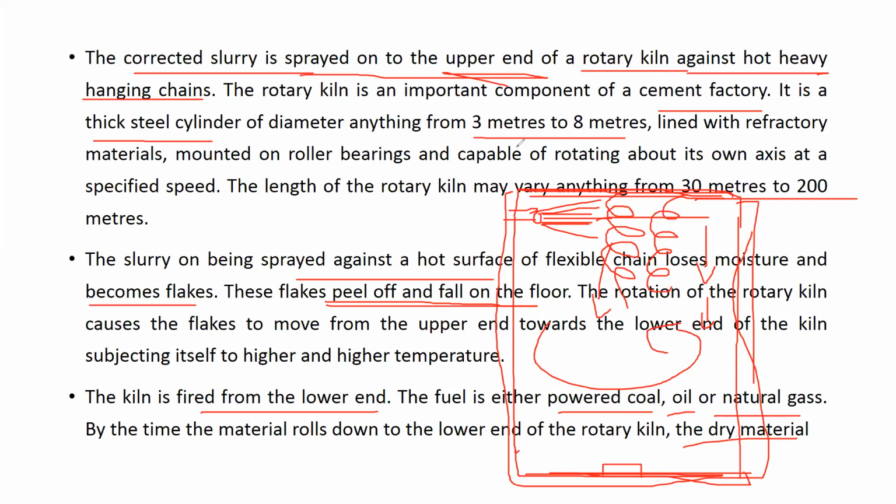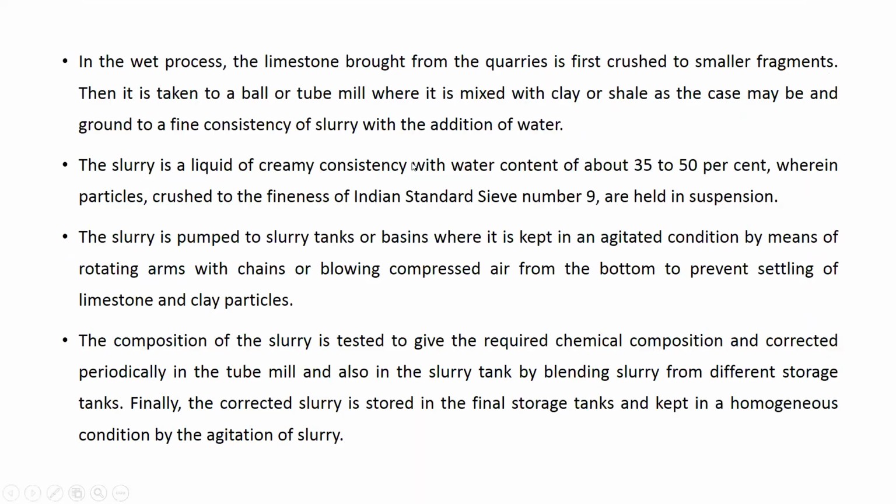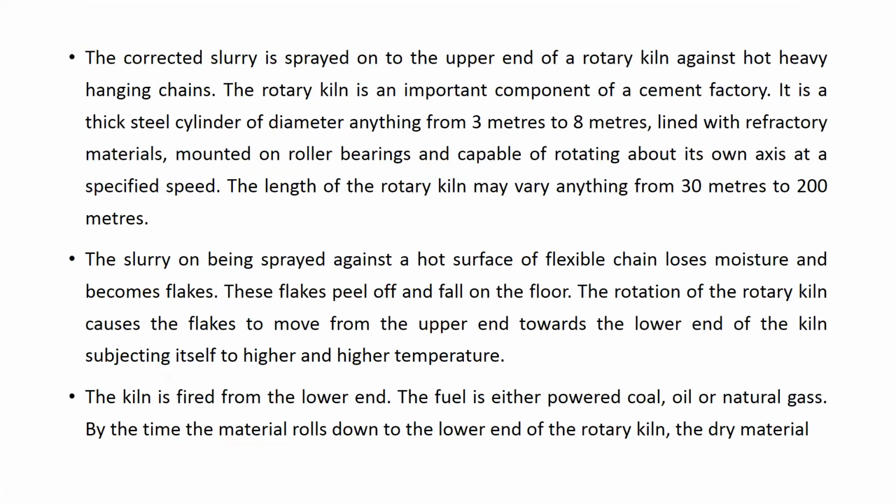Understood? So the general process of manufacturing of cement we have studied. The wet process and dry process will only differ in grinding and mixing. The remaining processes of burning, making powder of that, and adding gypsum are the same. Understood? So this is the wet process of mixing. This was a revision of yesterday's class, the previous class. I hope you have understood.